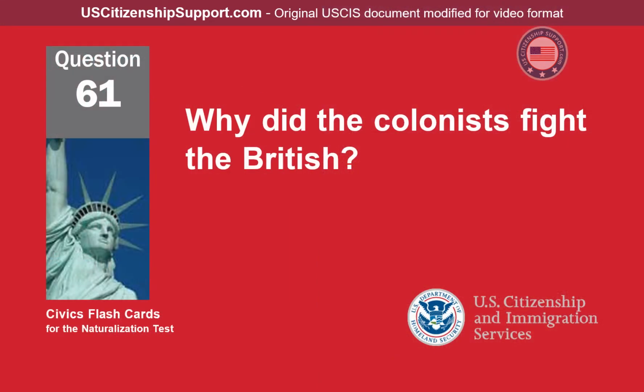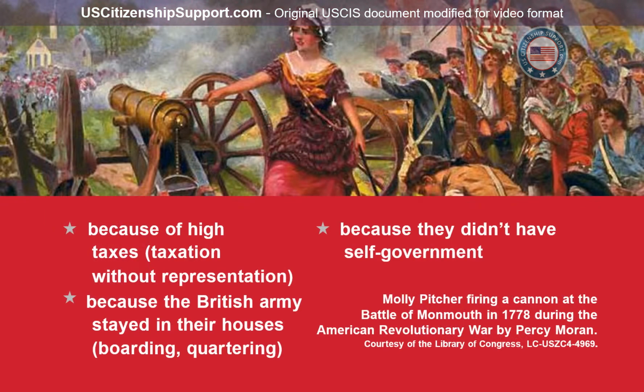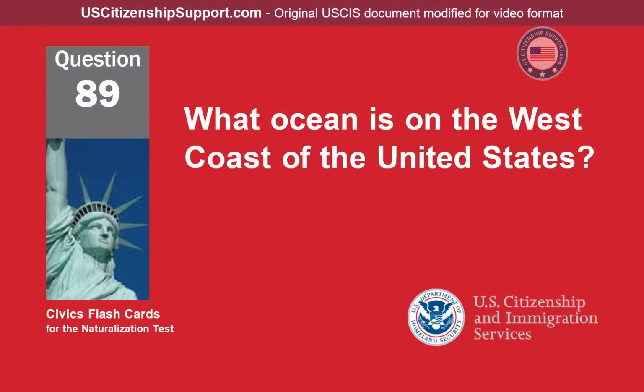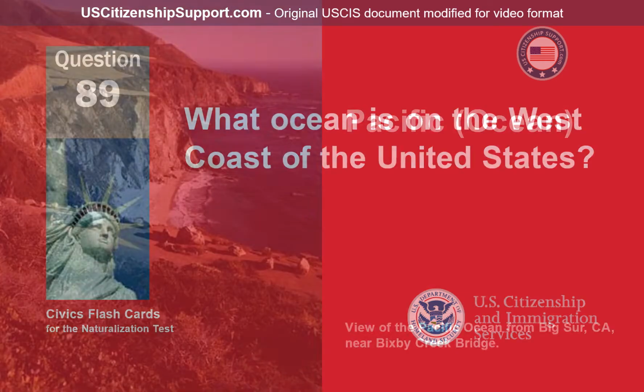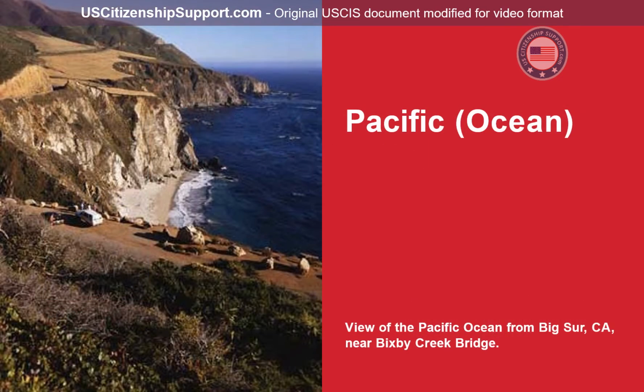Why did the colonists fight the British? Because of high taxes, taxation without representation, because the British Army stayed in their houses, boarding, quartering, because they didn't have self-government. What ocean is on the west coast of the United States? Pacific Ocean.